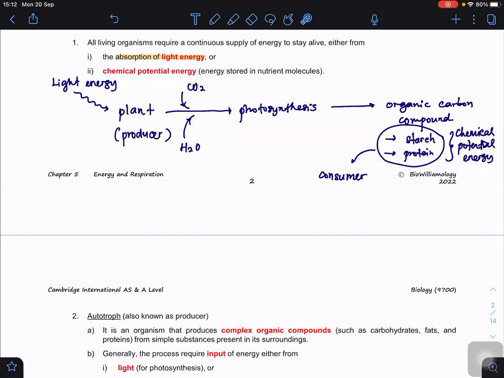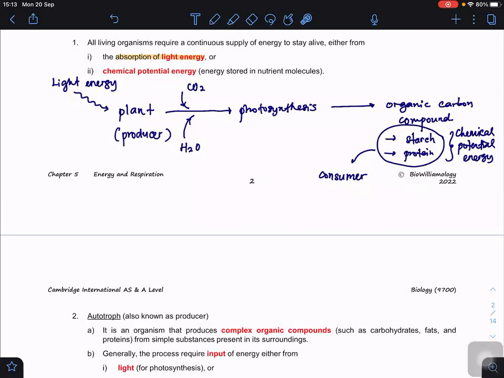So when this chemical potential energy is consumed by the consumer, for example, a herbivore, then this herbivore will pass the energy to the carnivore, for example, omnivore. So from here, we will see that there is a transfer of energy. We're going to learn this in detail in the third semester, when we study the ecosystem.